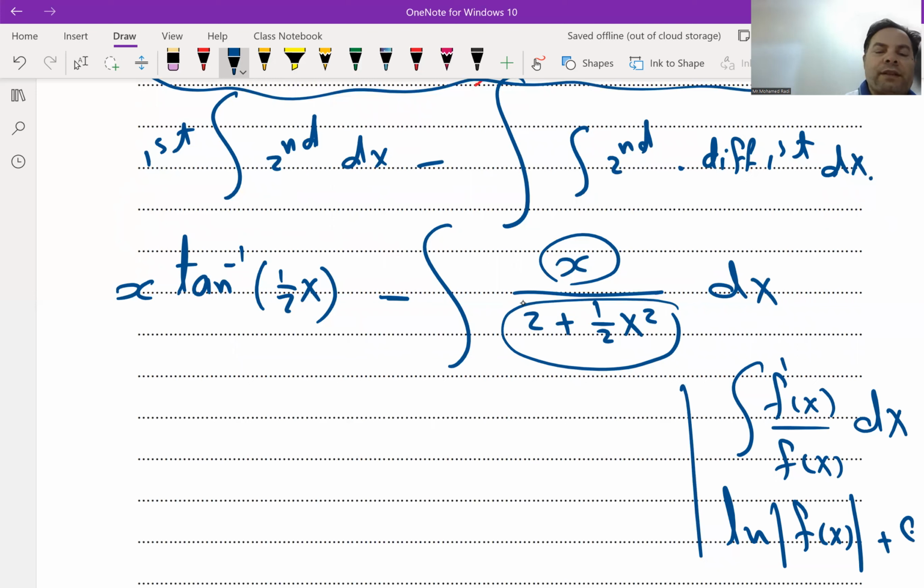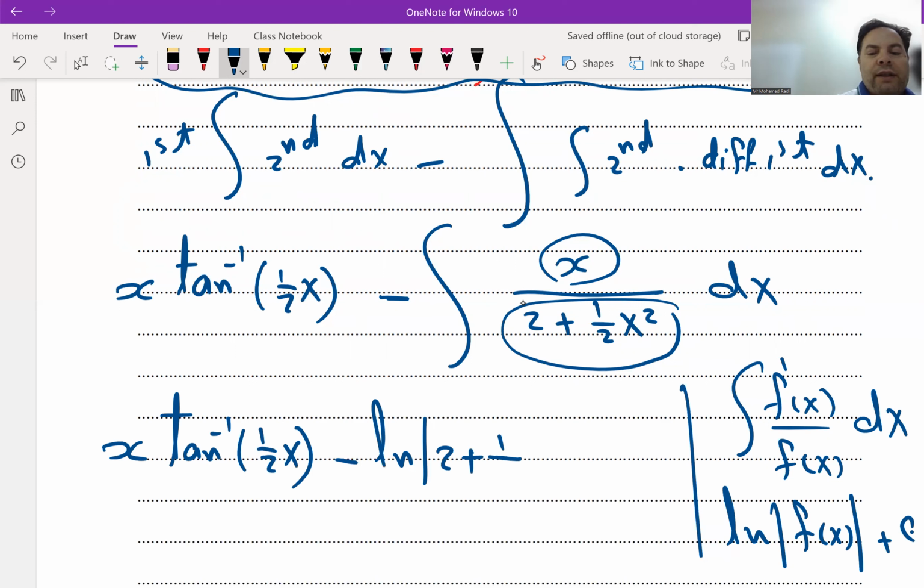Is it? Yes. If we differentiate the denominator, 2 will be 0, half x squared directly will be x. So the final answer is x tan⁻¹ half of x minus ln of 2 plus half of x squared.